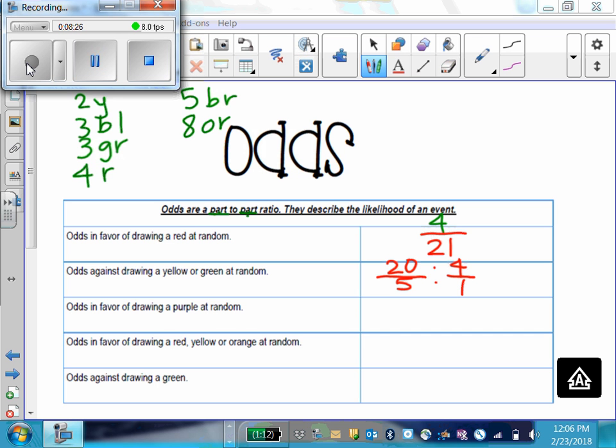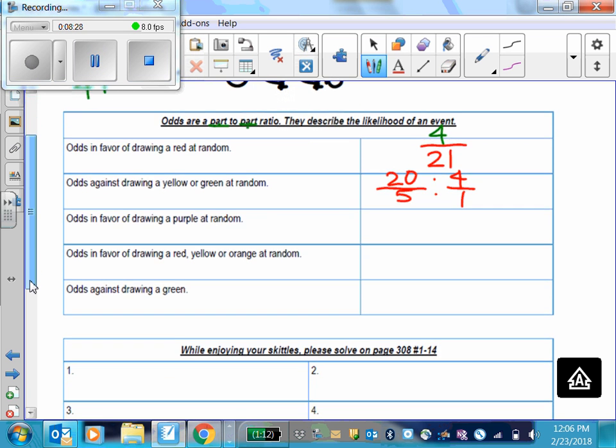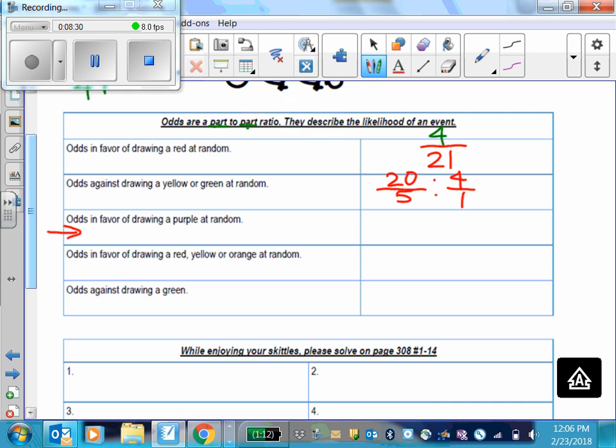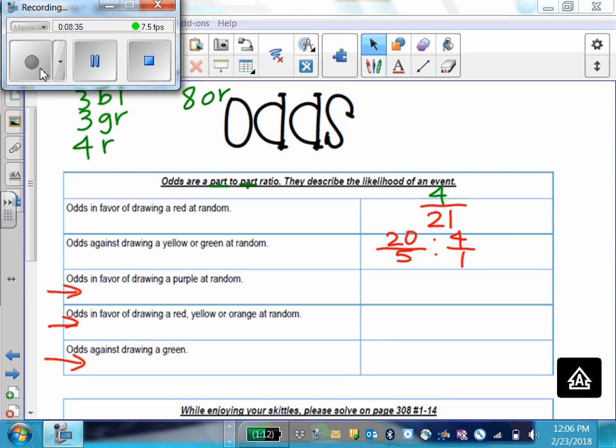You guys try the next 3, except if it's purple, change it to brown.